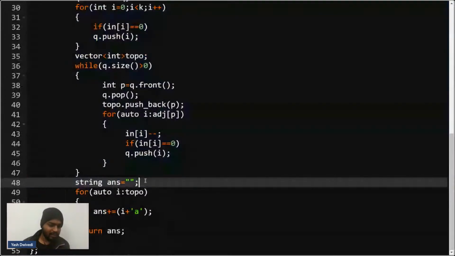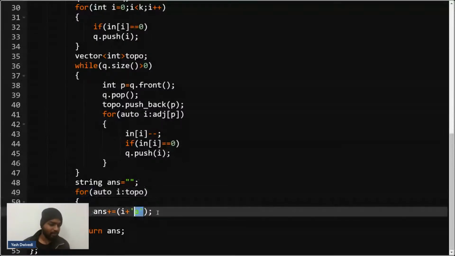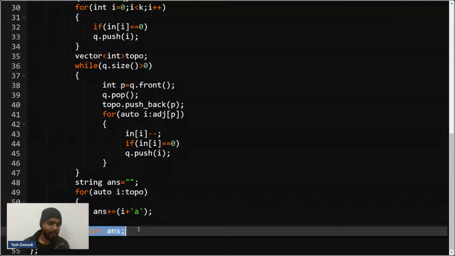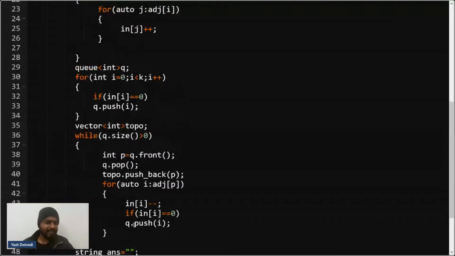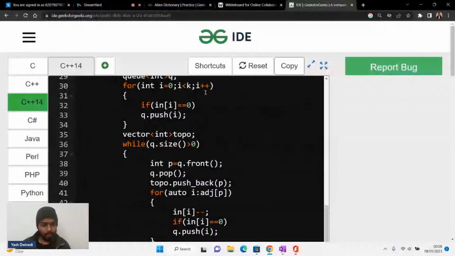You are storing the nodes as 0, 1, 2, 3, 4, but obviously you will have to add 'a' to it so that you can get the final answer, and you'll return it. If I had more time, I would have explained it better, but you can do some research and development on this code. Is it clear to everyone?